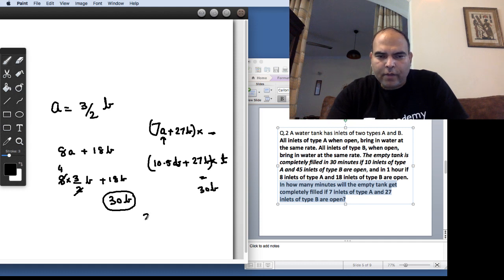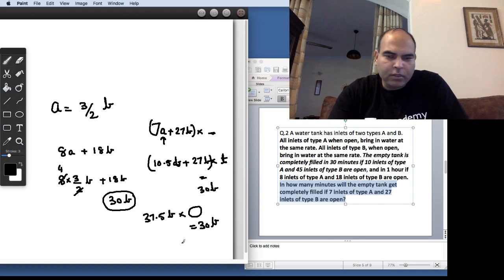So where you are now is 37.5B multiplied by a certain time has to be equal to 30B. And if you solve this, you'll get the value of the time as 4 by 5, because the B will cancel out. So 4 by 5 hours, which basically means 48 minutes.